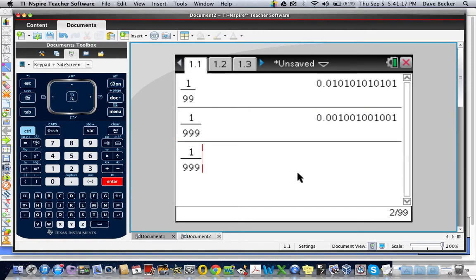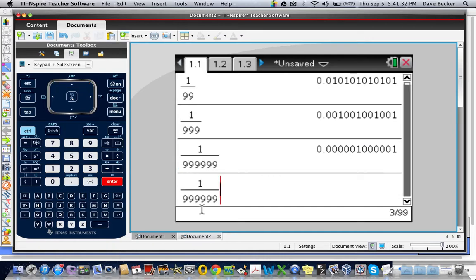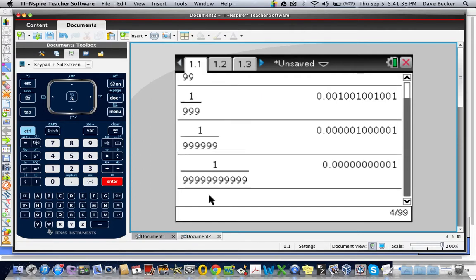But as x gets ridiculously large, let me put in maybe almost 1,000,000. Well, it's getting closer and closer to 0. Let's push the calculator to the limit. Made a funny there. Limit, get it? All right, so let's put in a bunch of 9s and see what happens. Look at that. Very close to 0.